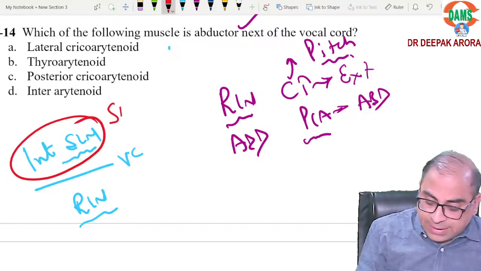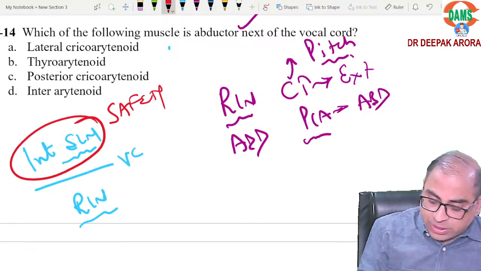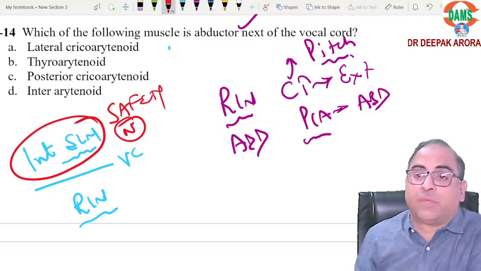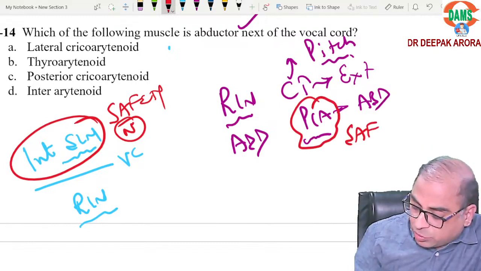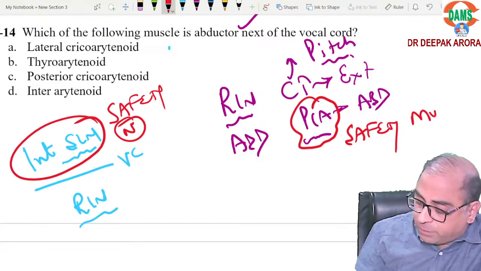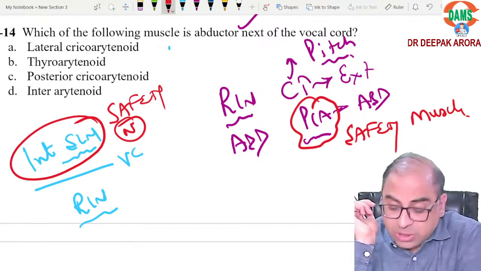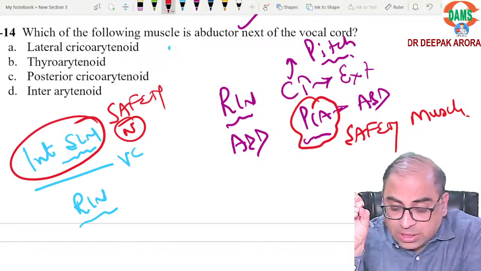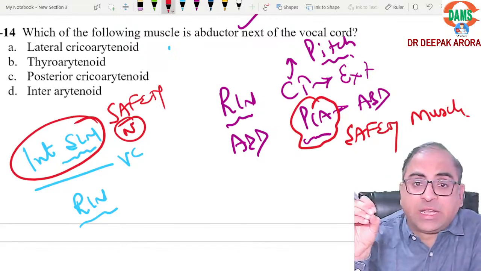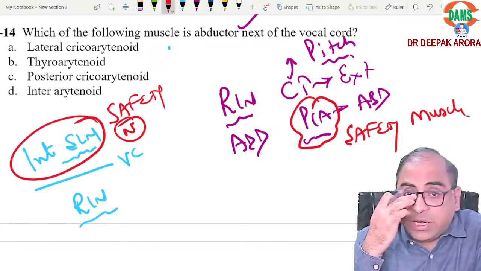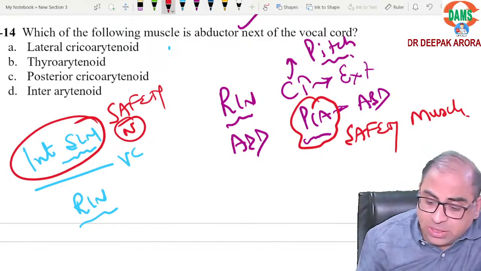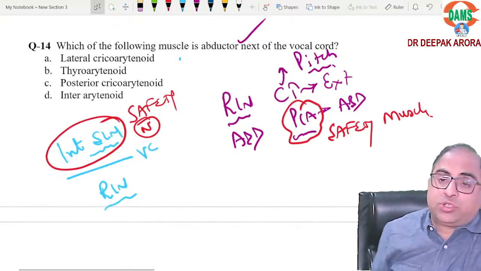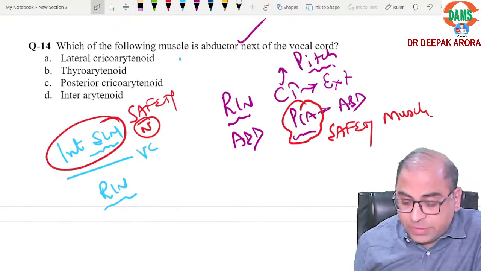Just remember, the internal branch is known as the safety nerve of the larynx, while posterior cricoarytenoid is known as the safety muscle of the larynx. Two important points: safety nerve, internal branch of superior laryngeal nerve; safety muscle, posterior cricoarytenoid. Is this concept clear?